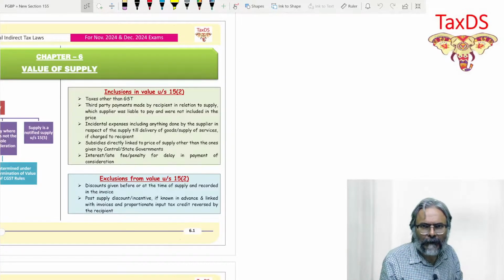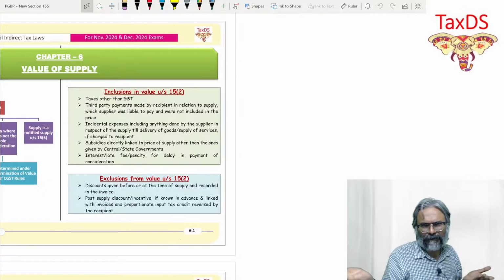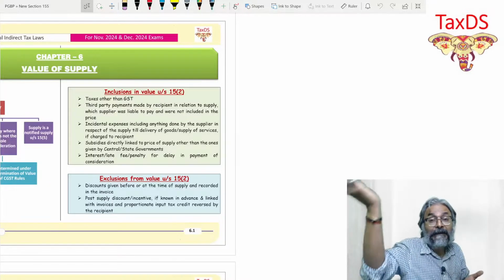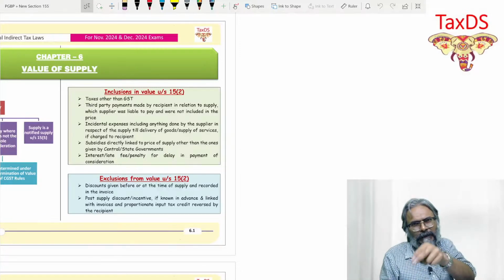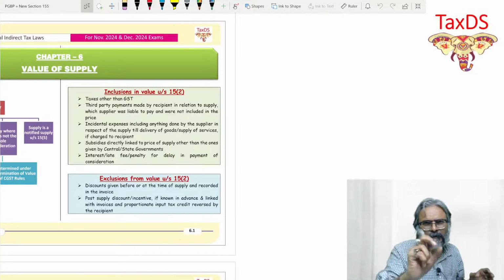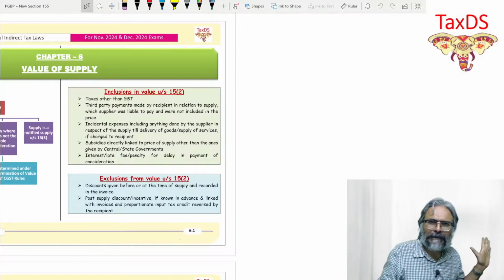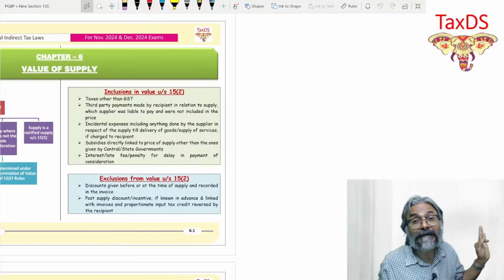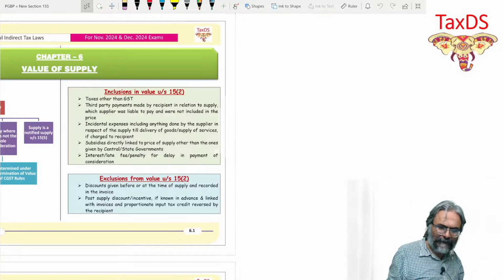So it's a small topic. Hardly will take me 2-3 lectures. Or maybe if I do more practice, 4 classes. After that, time of supply, place of supply. Small topics. The last is exemption, reverse charge, etc. Okay, so this is what it is.